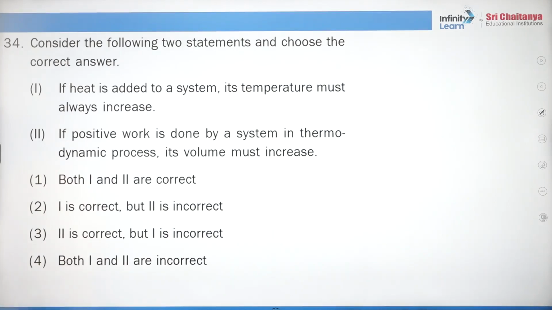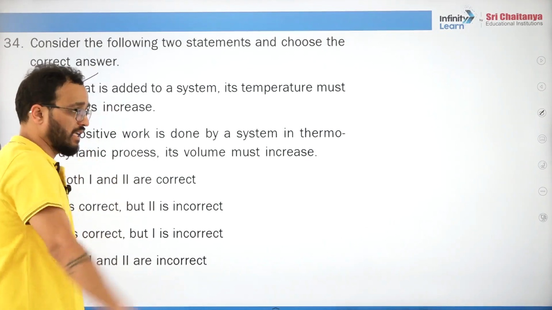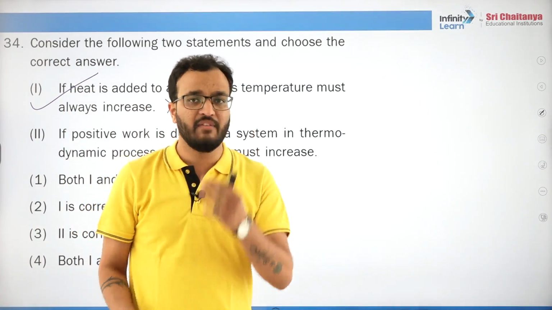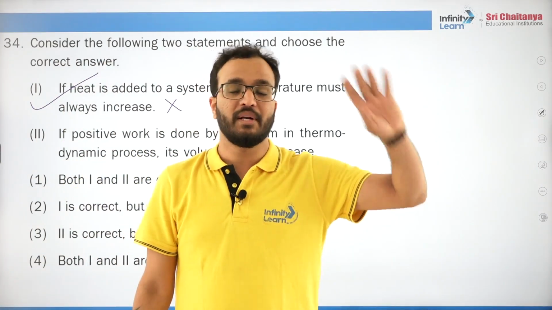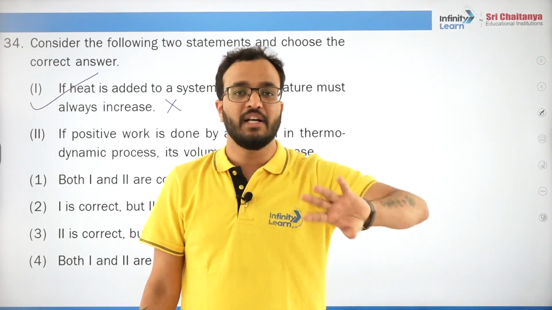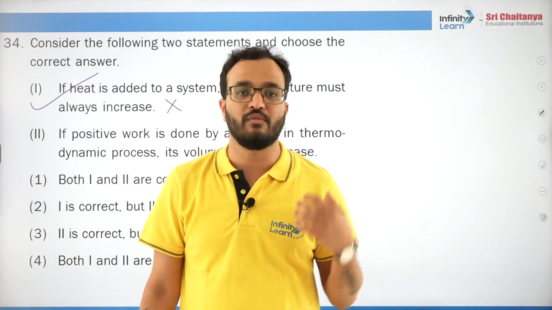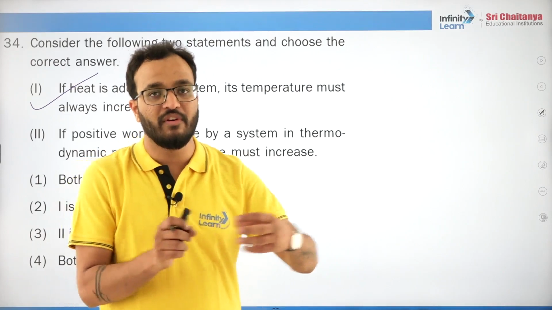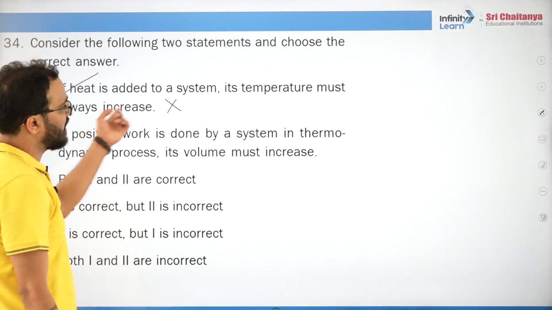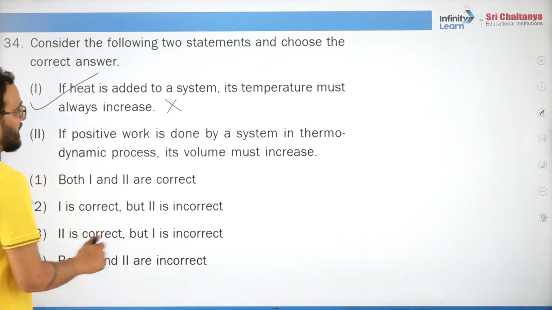Got it? Now consider the following two statements and choose the correct answer. If heat is added to a system, its temperature must always increase. No, it's not necessary. This is wrong because suppose you are heating water and water is vaporizing, at that moment its temperature becomes constant at 100 degrees centigrade. Still you are adding heat, but it is not raising the temperature. It is going into breaking the bonds between water molecules, and some of the molecules are vaporizing, right? So it is not necessary.